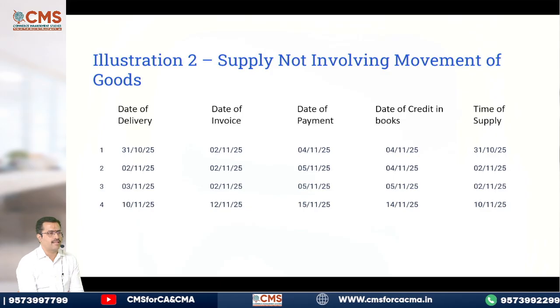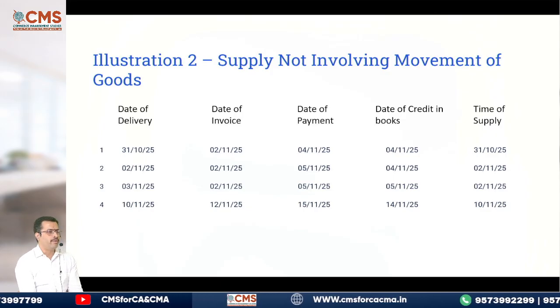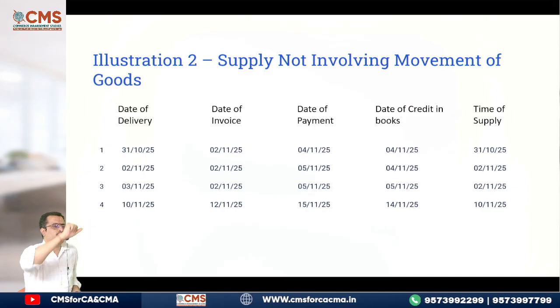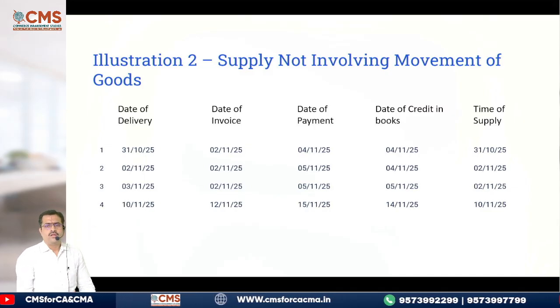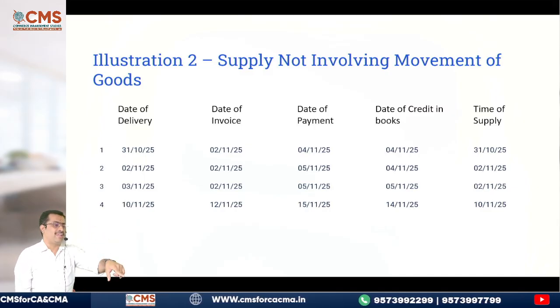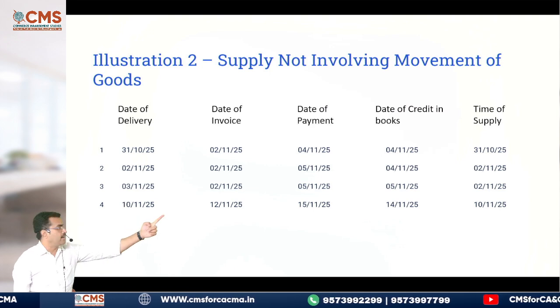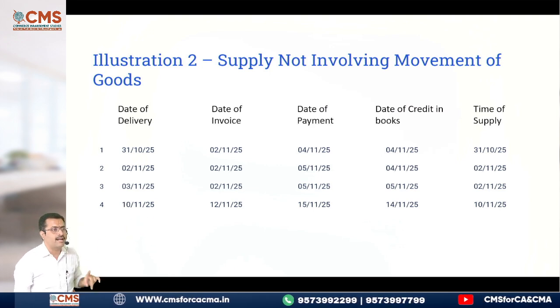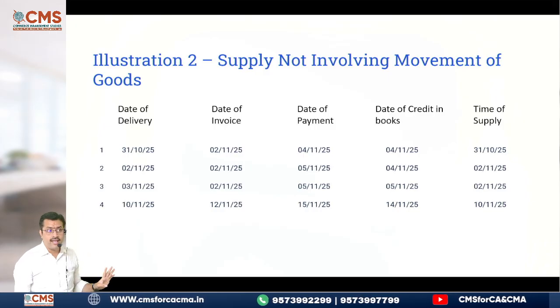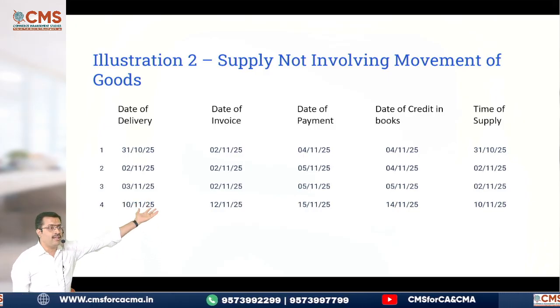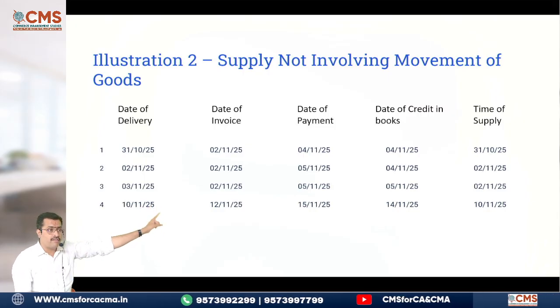What will happen when supply does not involve movement of goods? Come on, tell me. When supply does not involve movement, when should the invoice be issued? Quickly. On or before the date of delivery. So date of removal is not important here. Date of delivery is required. See the columns, date of delivery. Wantedly I gave. In exam also they'll ask you like this only. But date of removal is not required. Date of delivery only is required.